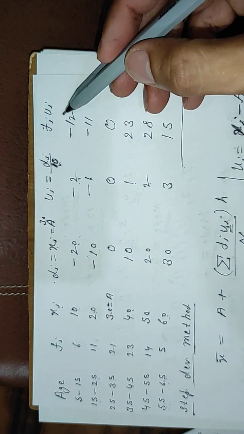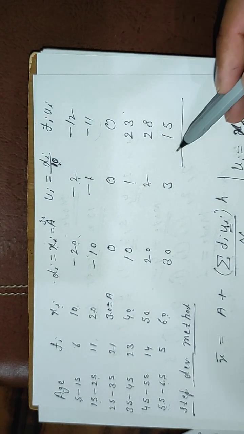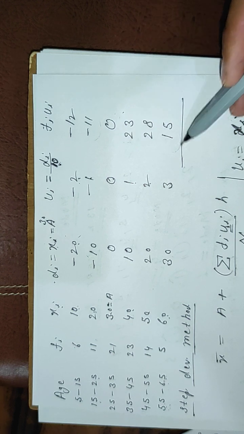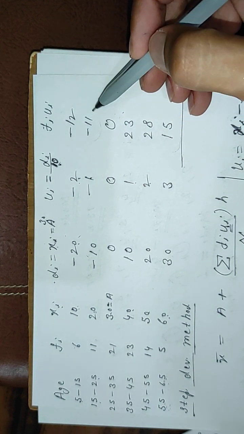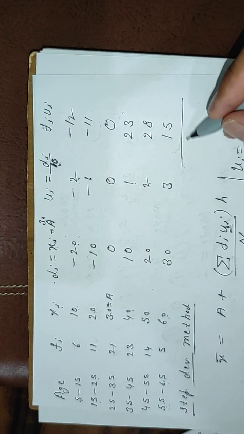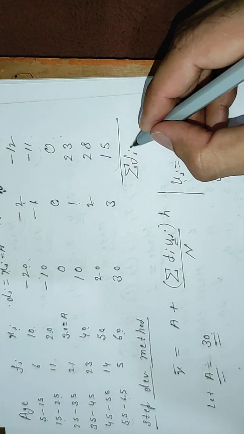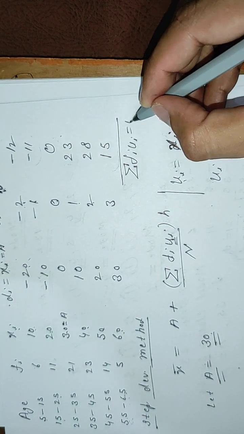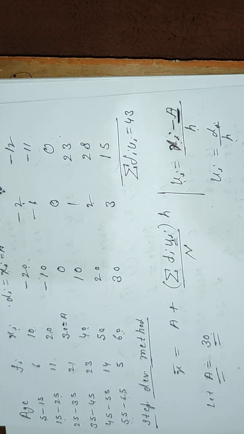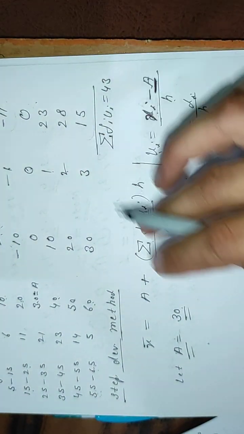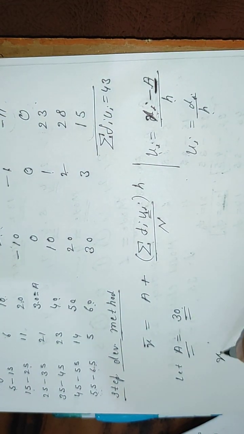Let us add these. These two are negative and these three are positive. First we will add the positives and then subtract the negatives, and on solving you will get 43.